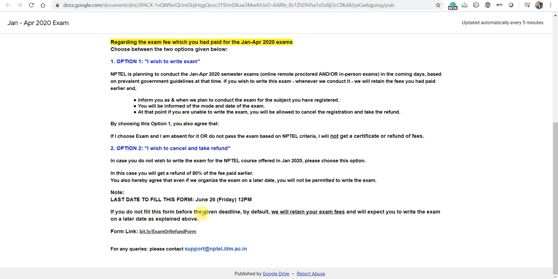So if you don't update your form, NPTEL will by default consider that you are going to write the examination. In the earlier notice, NPTEL said that by default your exam would be considered cancelled. But now NPTEL has come up with a new thing, that you will be considered as going to write. So this is the problem.